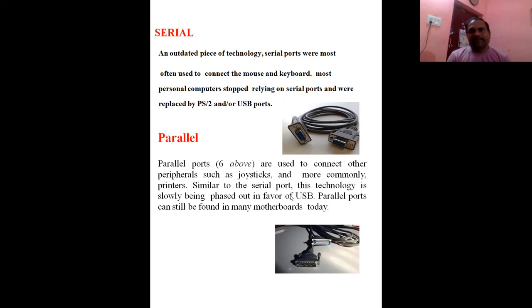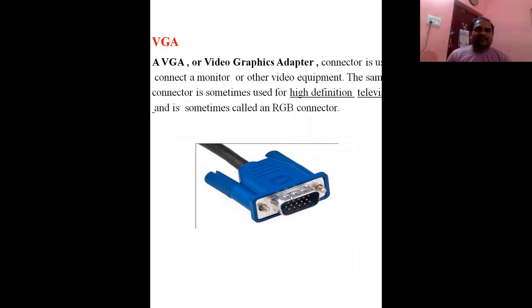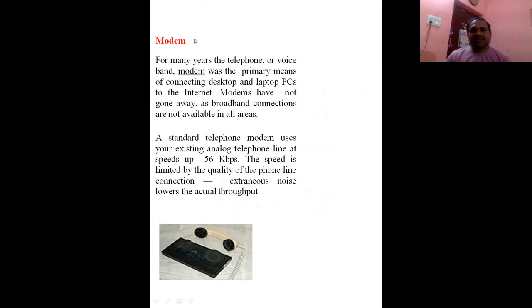So it is very familiar and very easy to work with the particular Wi-Fi connections. So next one is the VGA card. VGA means video graphics adapter. The connector is used to connect a monitor or other video equipment. The same connector is sometimes used for high definition televisions and is sometimes called an RGB connector. So students, this is very useful. When you connect it with the monitor, only then is the data going to appear on the screen.